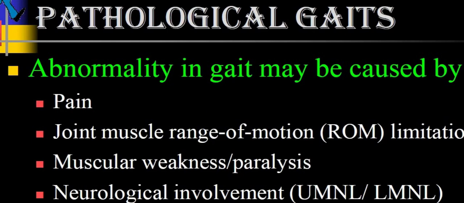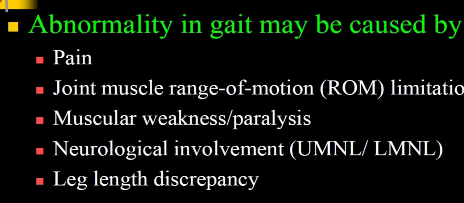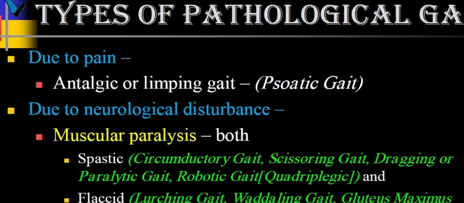Abnormality in the gait may be caused simply by pain, where the patient might not move the part, or joint or muscle range of motion limitation, or muscular weakness, paralysis. It can be a UMN or LMN lesion, neurological involvement. And finally the limb length discrepancy, or the leg length discrepancy, as you can call it. So there are types of pathological gait.